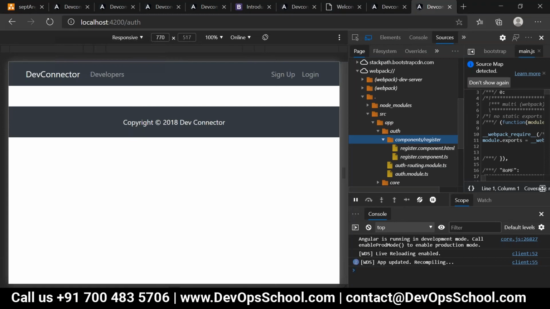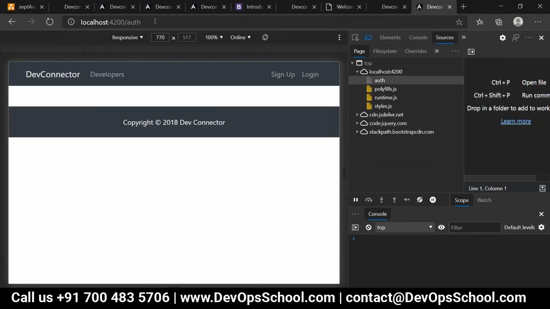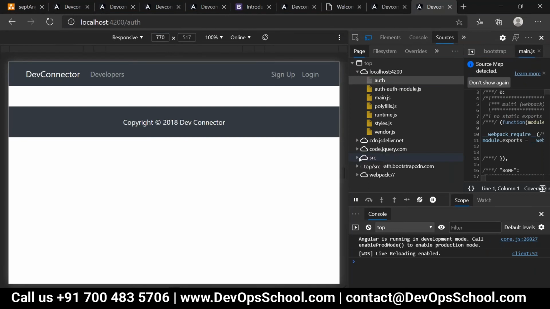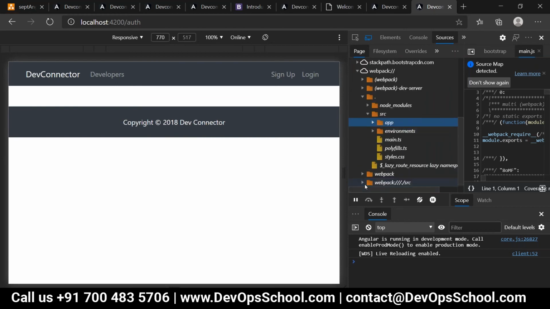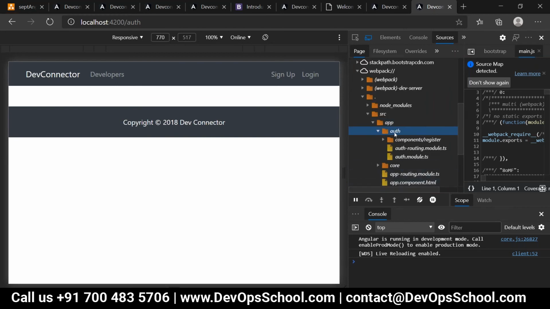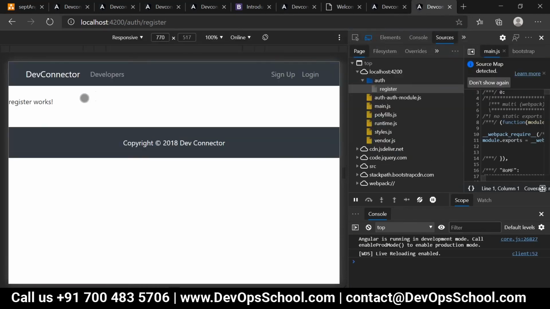Now people have a look over here. /auth will help you to reach the auth module, right? And /register. Now here, are you able to see this register works message, correct everyone or not?